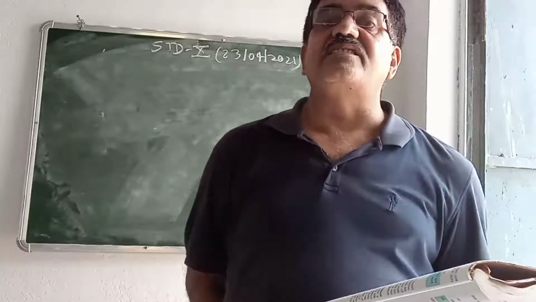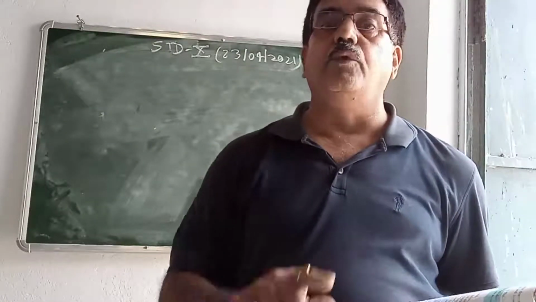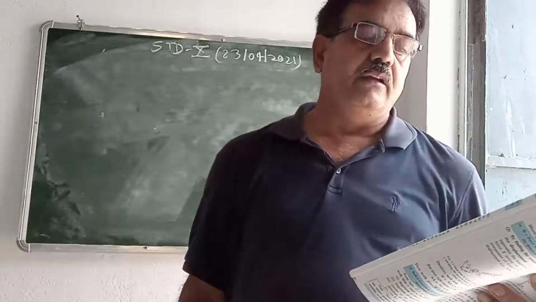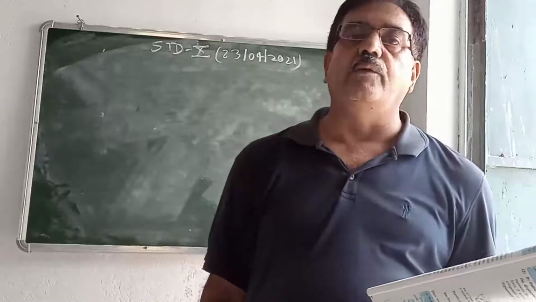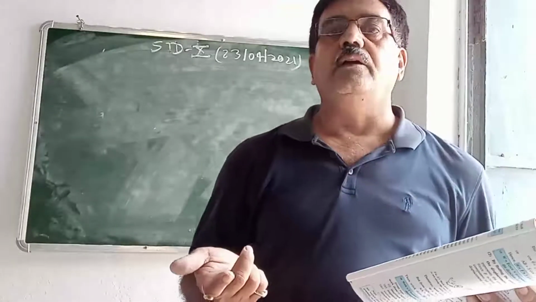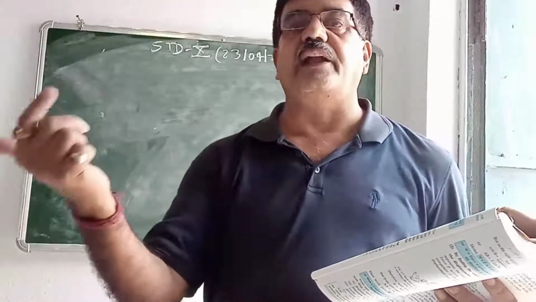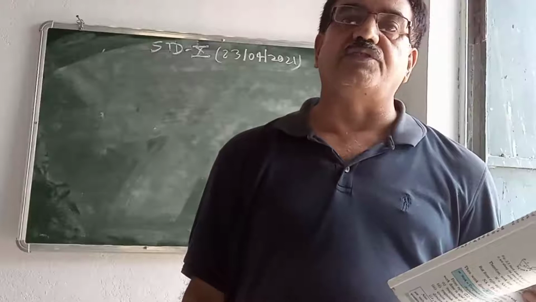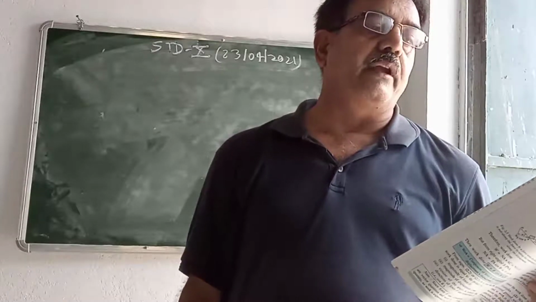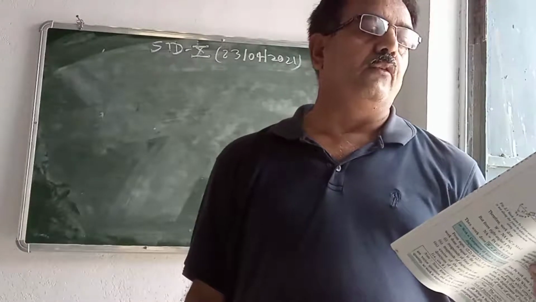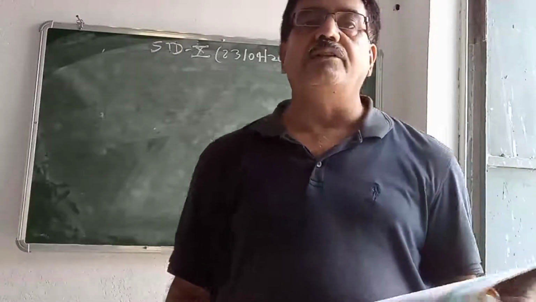Work is a scalar quantity, means no direction. Because what is a scalar quantity? Only magnitude, no direction. A vector quantity is one in which magnitude as well as direction is there. So, what is the definition of the work? If a force acts on a body and the body doesn't move, the displacement is 0, then no work is done.